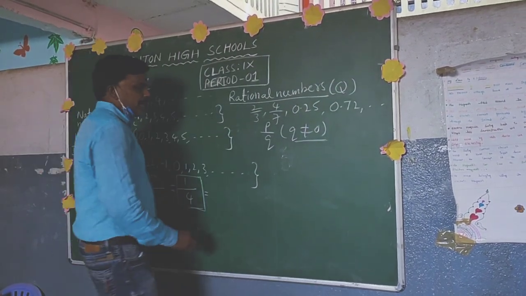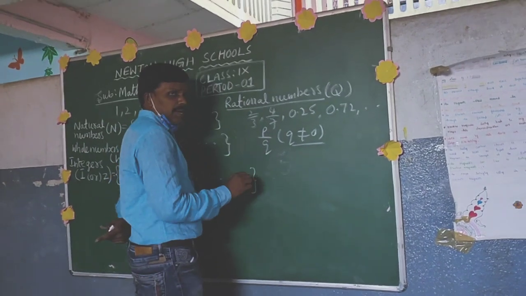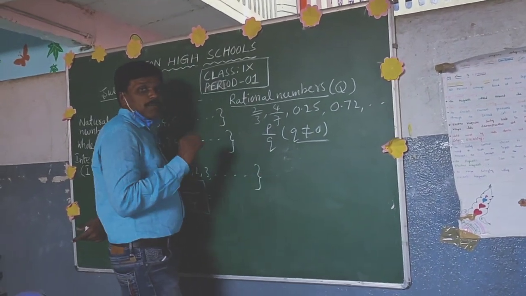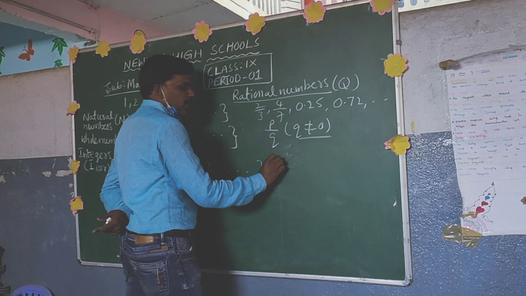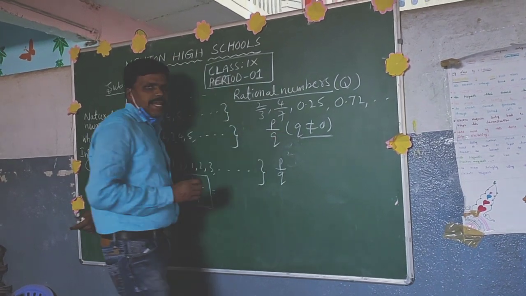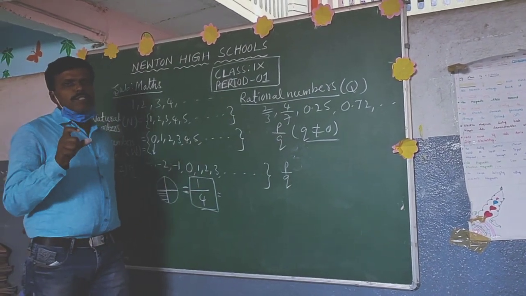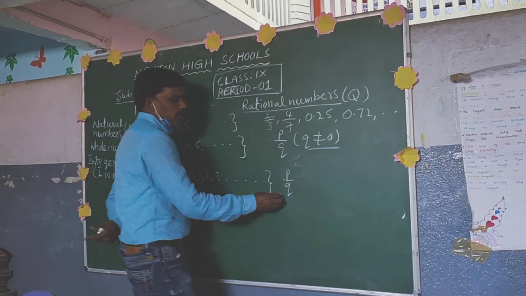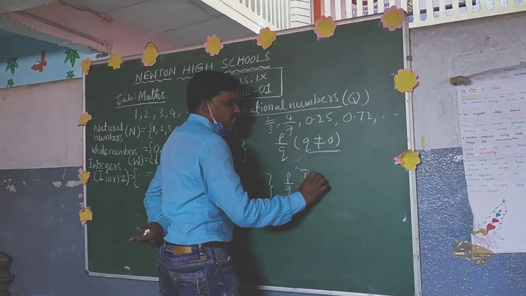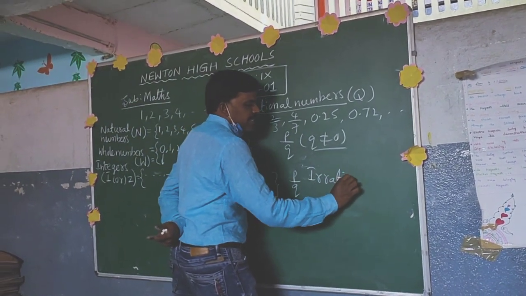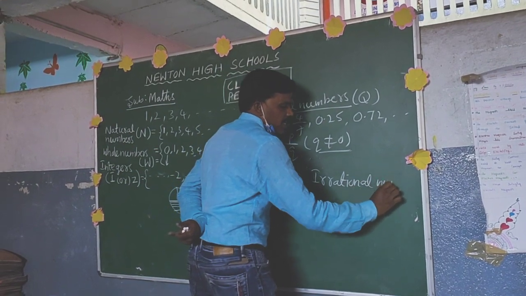Then coming to the next one, the numbers which are not possible to write in the form of P by Q. Repeat once again, the numbers which are not possible to write in the form of P by Q are called irrational numbers.